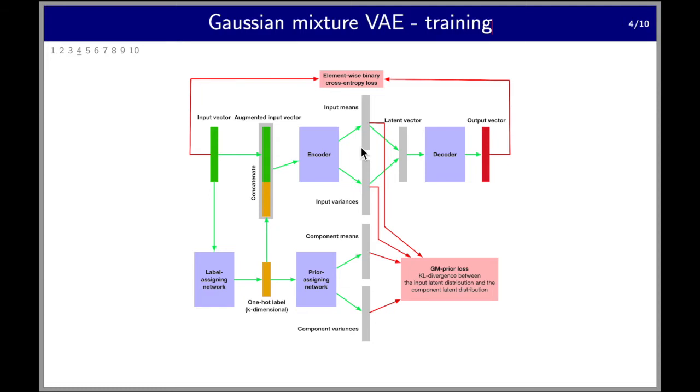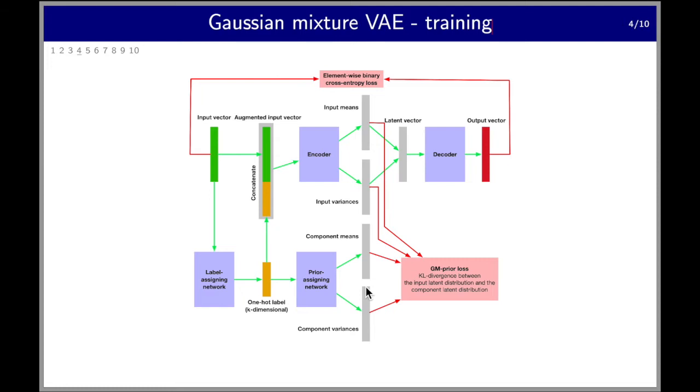So over time, this prior assigning network is encouraged by this KL divergence loss to map each label to the average of the latent distributions of chunks that are assigned to that label. Let me repeat that: the prior assigning network is encouraged by this KL divergence loss to map each label to the average of the latent distributions of chunks assigned to that label.